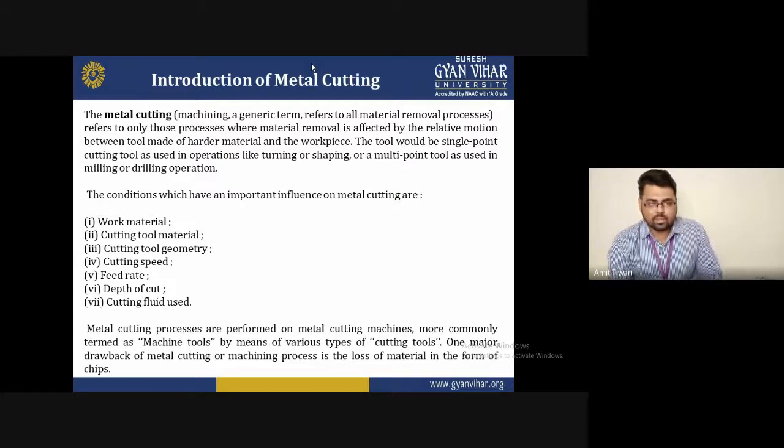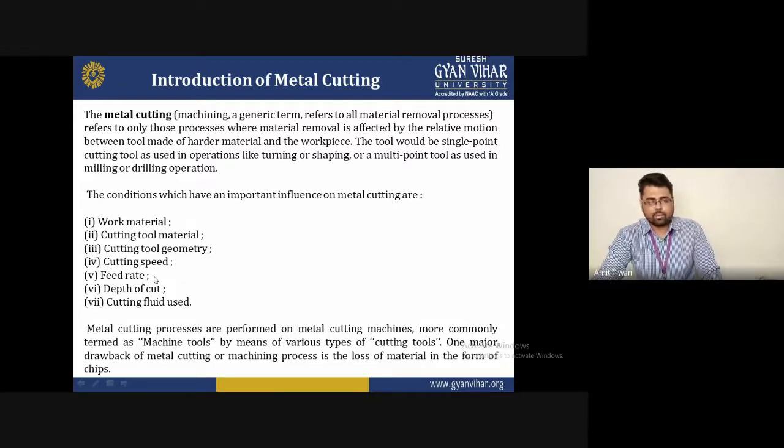So for maintaining this in metal cutting, the conditions that have important influences on metal cutting are as follows. The first is work material, second is cutting tool material, third is cutting tool geometry, fourth is cutting speed, fifth is feed rate, sixth is depth of cut, and the seventh is cutting fluid used. These are all conditions that have important influences on metal cutting. You must keep in mind the work material, what type of material we use, the cutting tool material, and the cutting tool geometry. First of all you identify the cutting tool geometry; we will discuss it later.